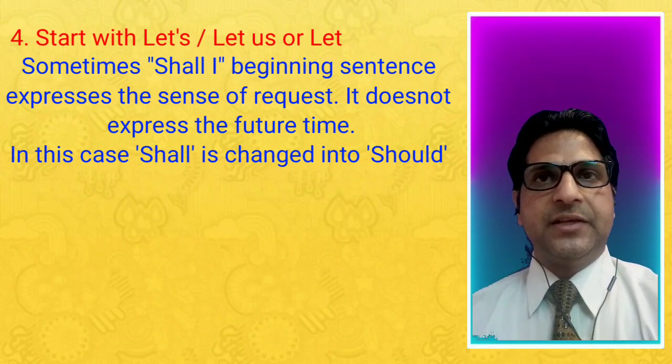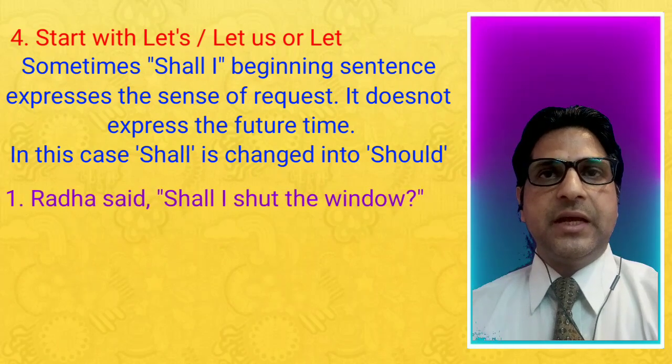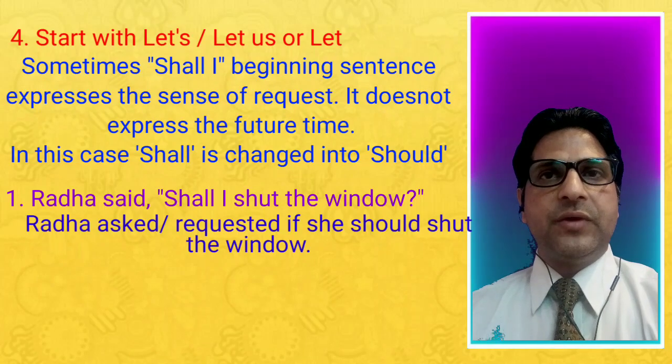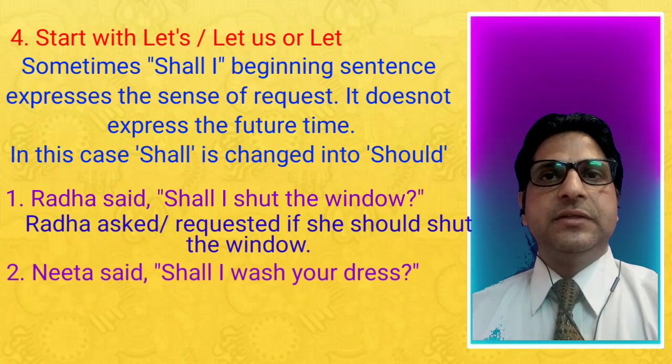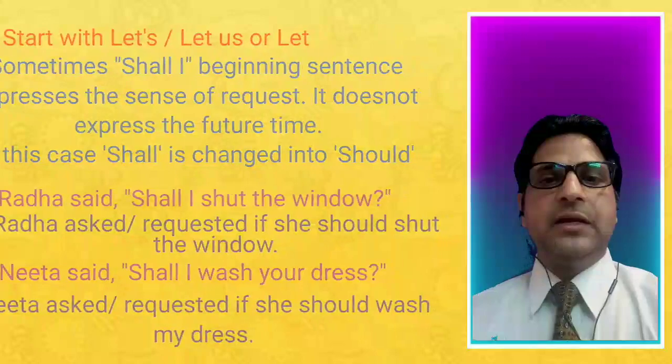In this case, shall is changed into should. For example, Radha said, shall I shut the window? Radha asked or requested if she should shut the window. Neeta said, shall I wash your dress? Neeta asked or requested if she should wash my dress.